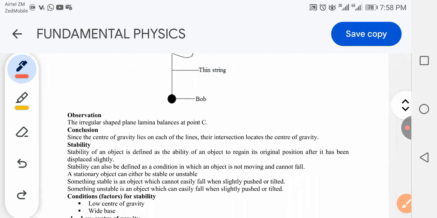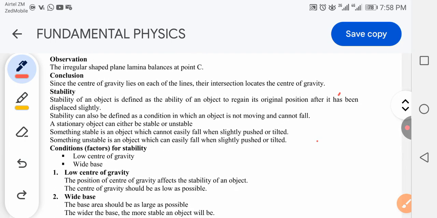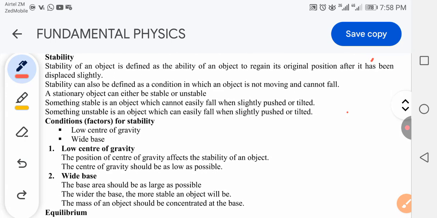So moving on to stability. What is stability? Stability is defined as the ability of an object to regain its original position after it has been displaced slightly. So when you push or tilt an object, if the object returns to its original position, then the object has stability. For example, you kick a ball, the ball slightly moves and then goes back into position. You can say that ball has stability.